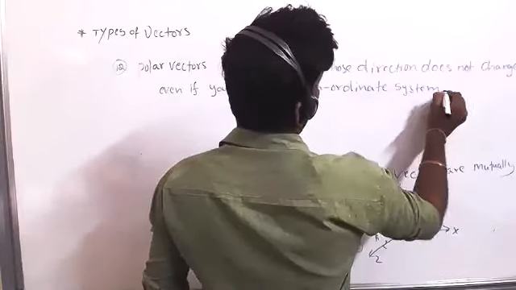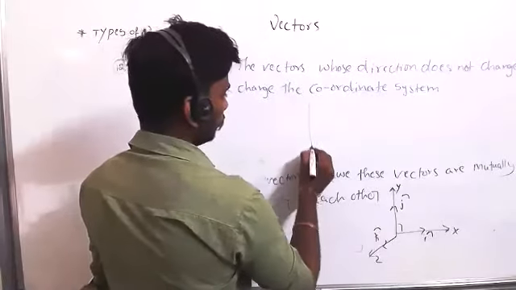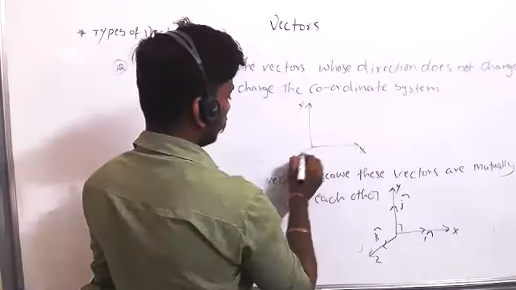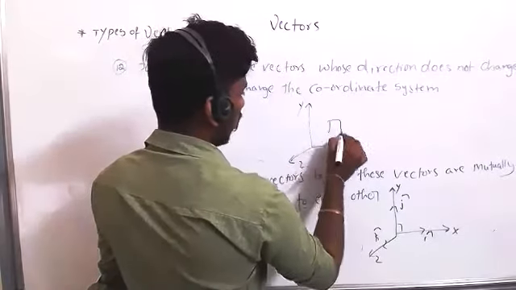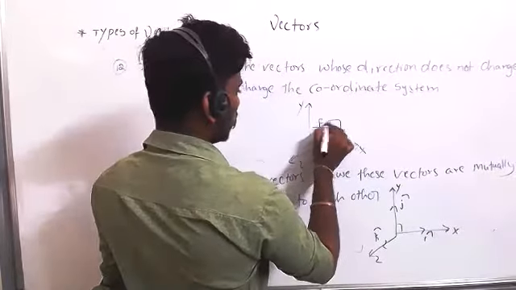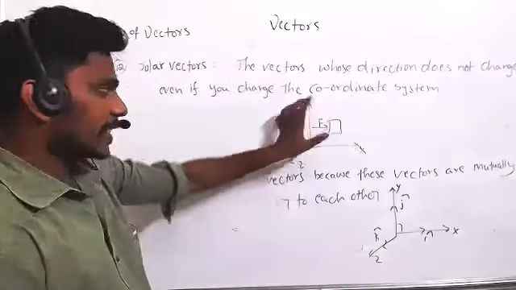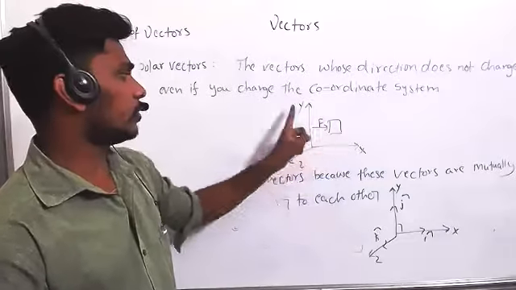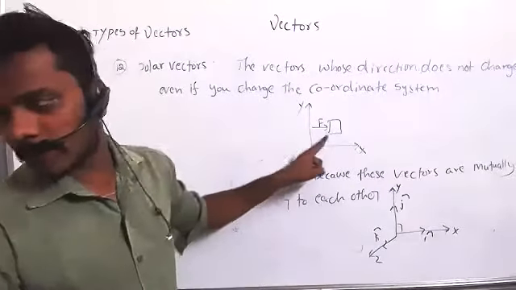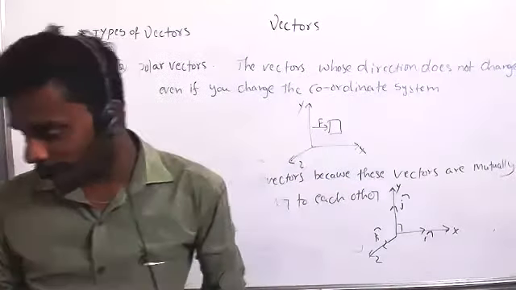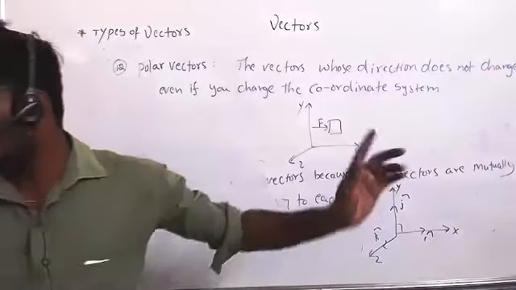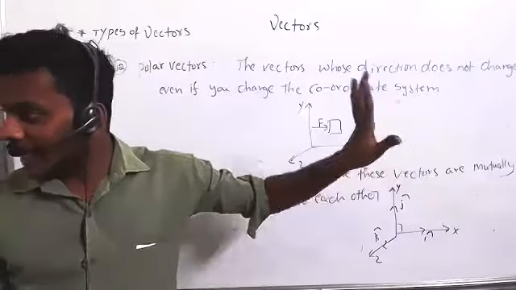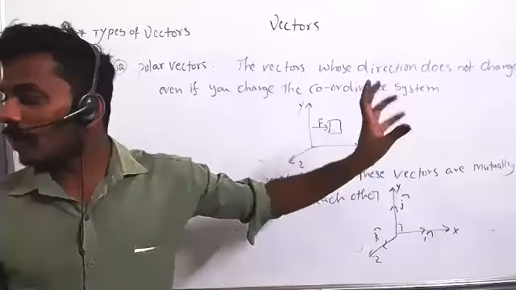If you change the coordinate system, that means x, y, z, one of the objects is here, and I am applying force in this direction. If I change the coordinate system direction, x to y, y to z, the force direction will still be in the same direction, right? So polar vectors are vectors whose direction does not change even if you change the coordinate system.